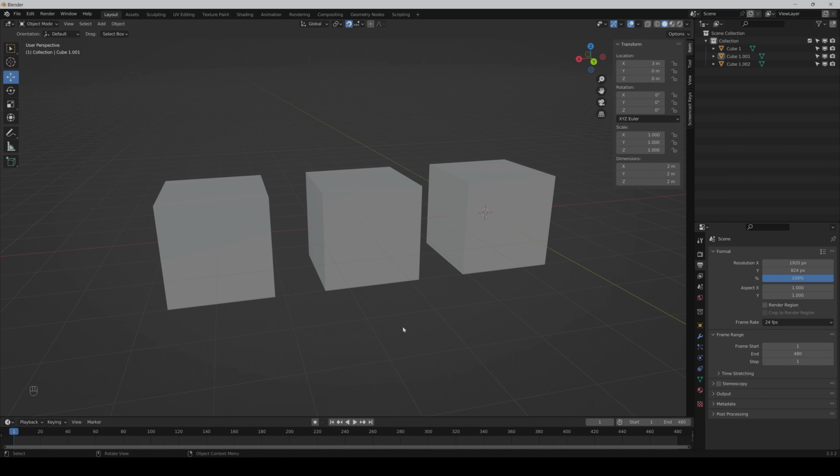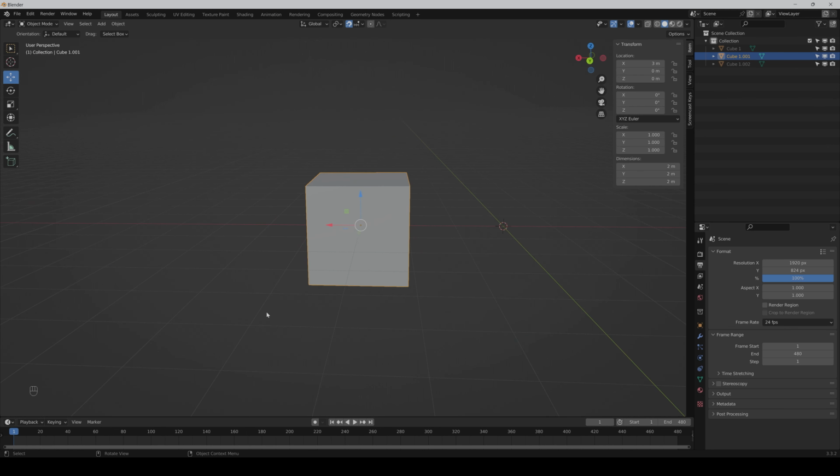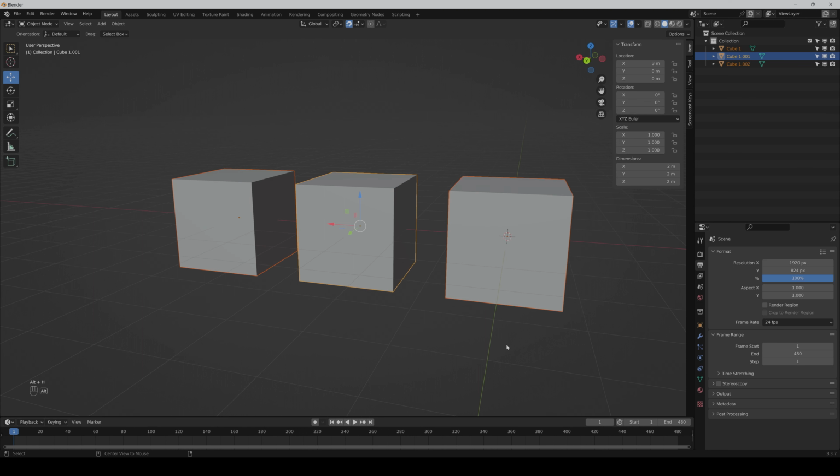If you want to hide everything except the middle cube, you just have to select it and press Alt and H, and now everything is hidden except the selected objects. And if you want to unhide it again, just press Alt and H.